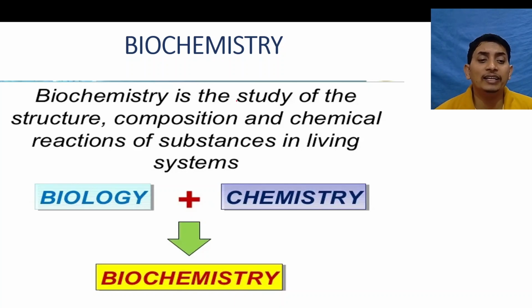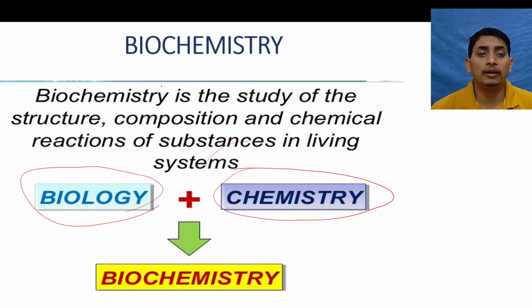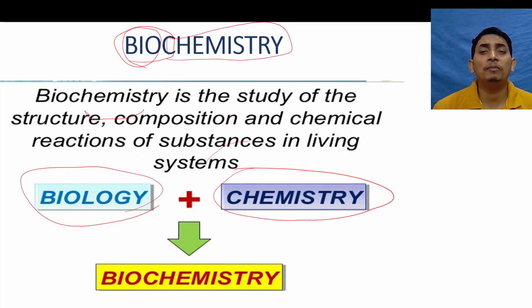If you see the word, it is divided into two parts: bio, which you know, and chemistry, which means chemical reaction. So what is biochemistry? It means the chemical reactions that are happening in living cell tissue. Different types of chemical reactions happen in living cells, like in plant cells, animal cells, and in human beings. That is called biochemistry.